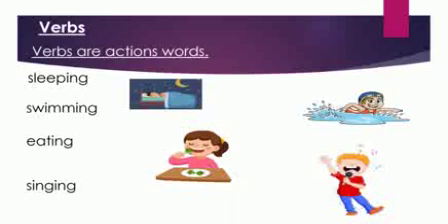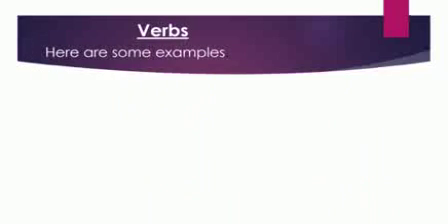So, all the actions that we do throughout the day are called action words like sitting, playing, walking, running, writing, etc. The words that name actions are called verbs. So, verbs are called action words. Children, verbs tell us what a person, an animal, or a thing does or did. A sentence always has a verb.